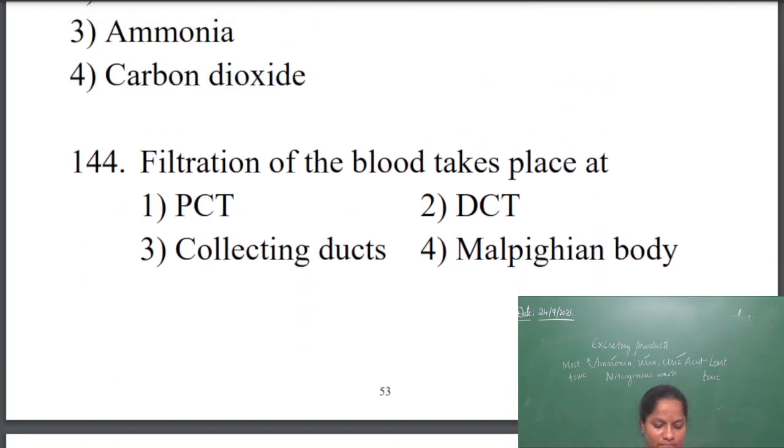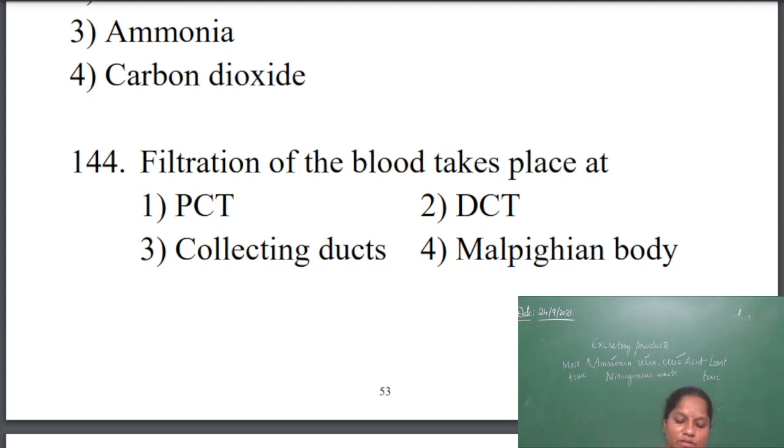Next question is, filtration of blood takes place at. During the formation of urine, the first step is ultrafiltration or glomerular filtration. The second step is reabsorption and the third step is secretion.